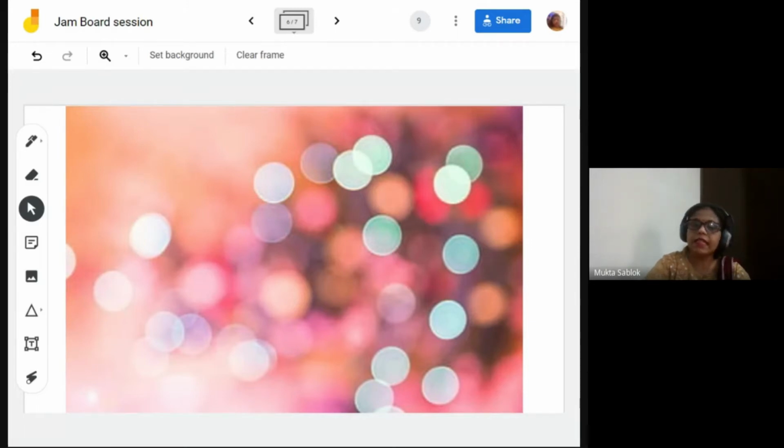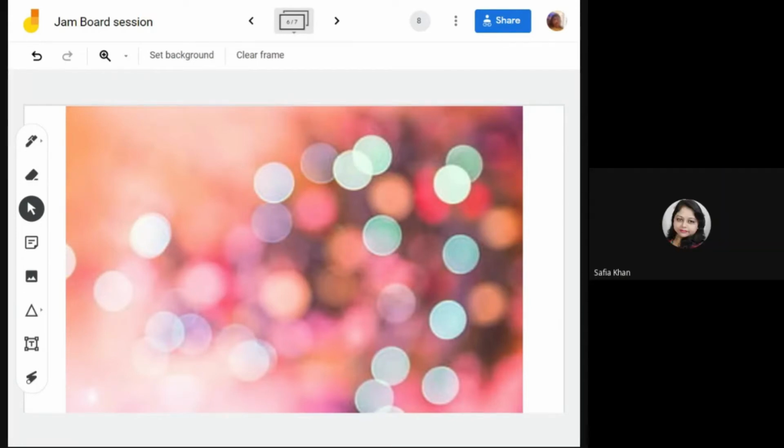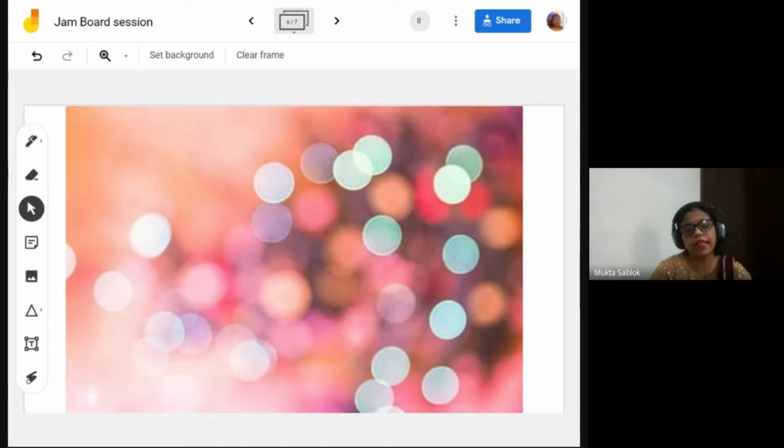Whiteboard 5 has a few different options. Whiteboard 5 is also like a whiteboard. It works like a whiteboard, and it has certain other options. This Jamboard has a few other options, so we cannot compare both the tools. But we will be having the Whiteboard 5 session also in our GG.